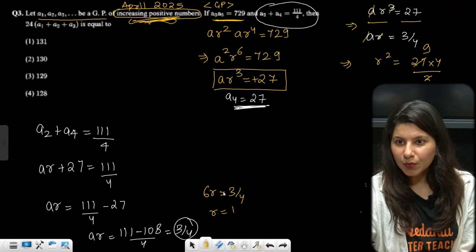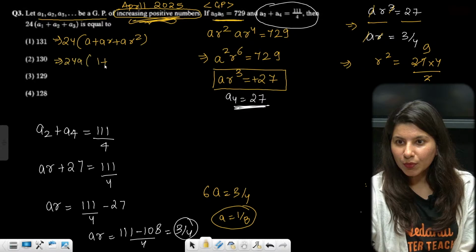6A is equal to 3 by 4, so A will be 1 by 8. Now 24 into A plus AR square is what we need to calculate. Let's take A common: 24A, 1 plus R square.